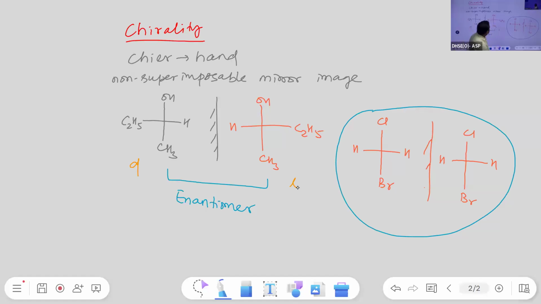Okay. I'm going on to non-superimposable mirror image. Now, about the two stereoisomers, not only optical isomers, stereoisomers can also be geometrical isomers, that are not mirror images of each other. If two stereoisomers are not mirror images of each other, then those are known as diastereomers. Okay. So what is a diastereomer?